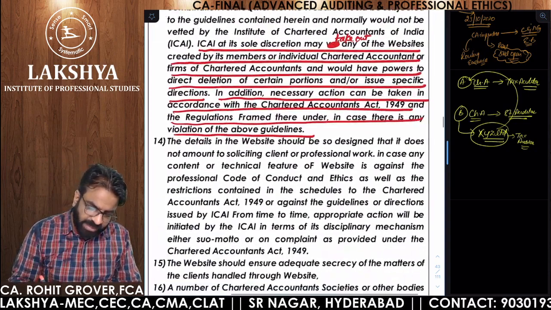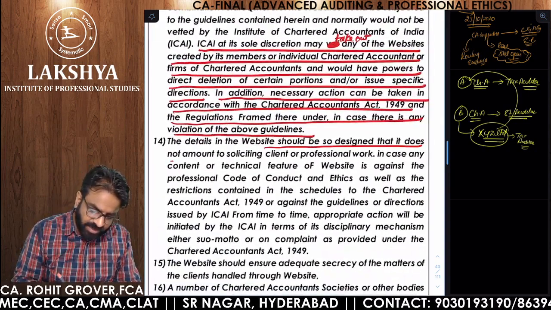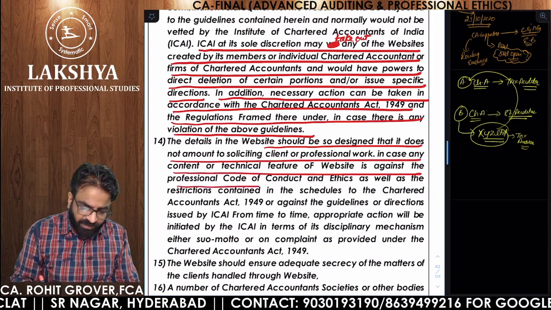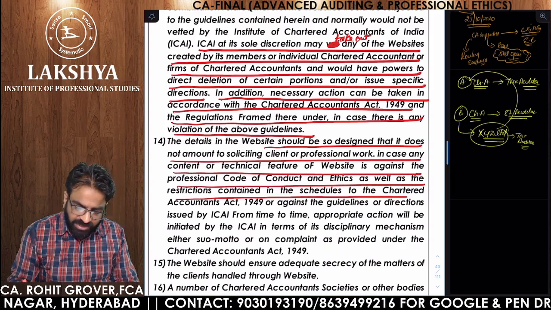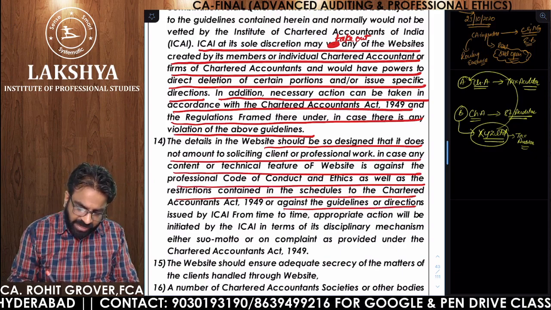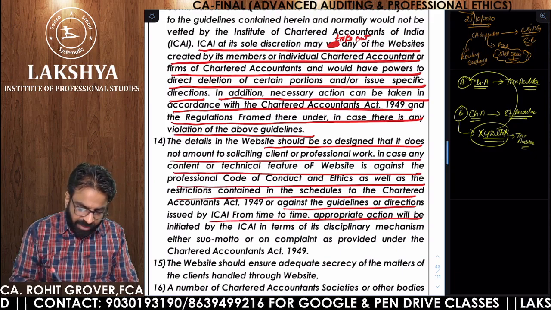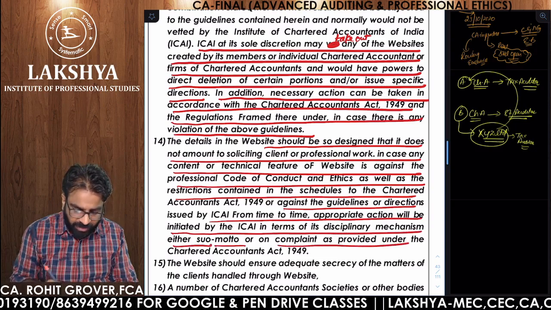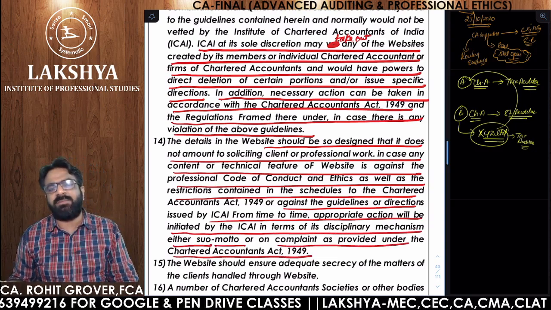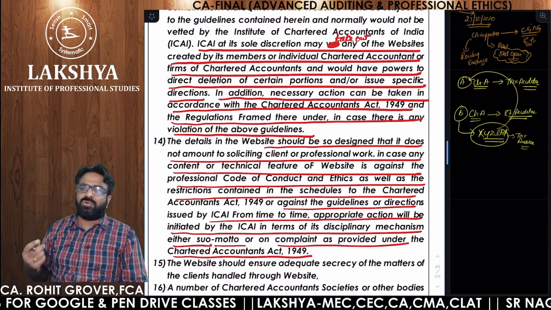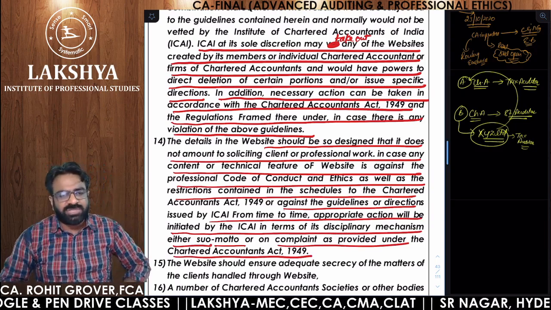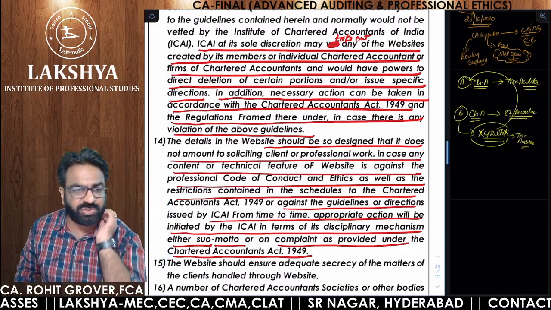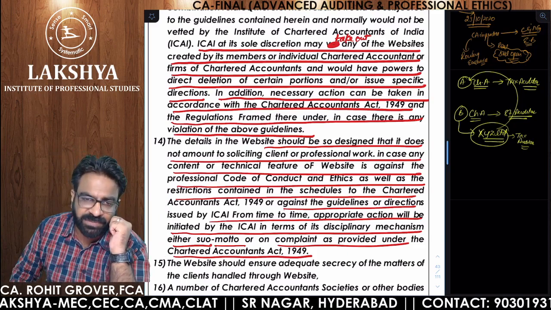Next point, the details in the website should be so designed that it does not amount to soliciting the client. In any case, if content or technical feature of the website is against the professional code as well as the restrictions contained in the schedule or against the guidelines, the ICA from time to time will take appropriate action in terms of the disciplinary mechanism, either suo motu or on complaint under the Chartered Accountants Act. So if somebody makes a complaint about your website, make sure that your website is following the rules, regulations and guidelines which are issued by whom? ICA. Other than the guidelines which are issued by the ICA, you are not allowed to maintain the website.